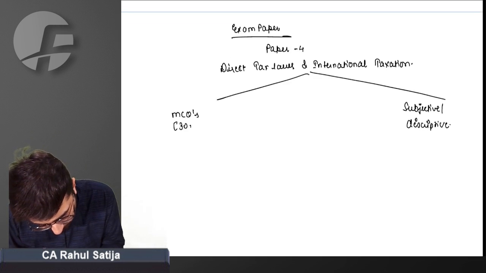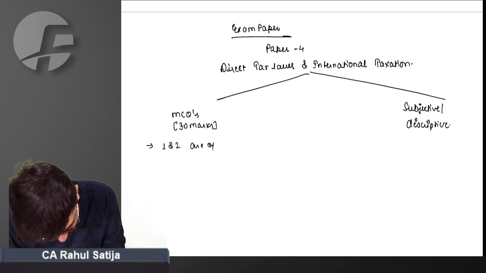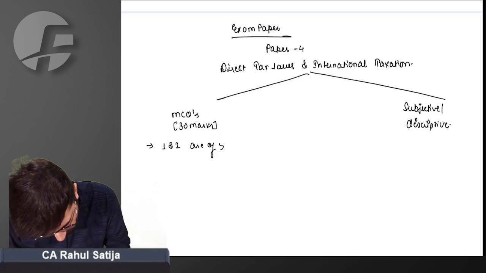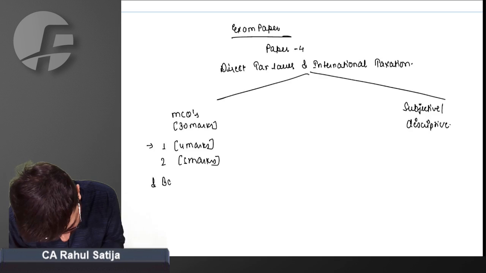MCQs we have for 30 marks, out of which the first question is 4 marks, the second question is 5 marks, and the balance are 1 or 2 marks each.